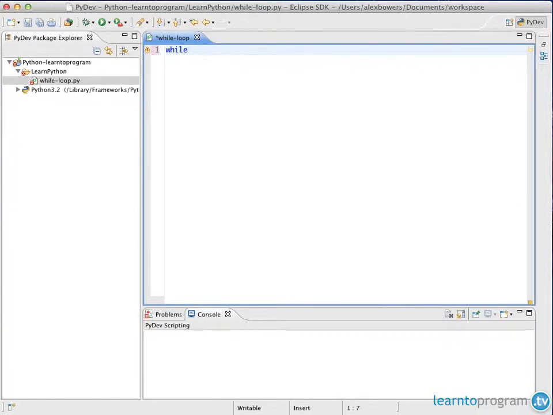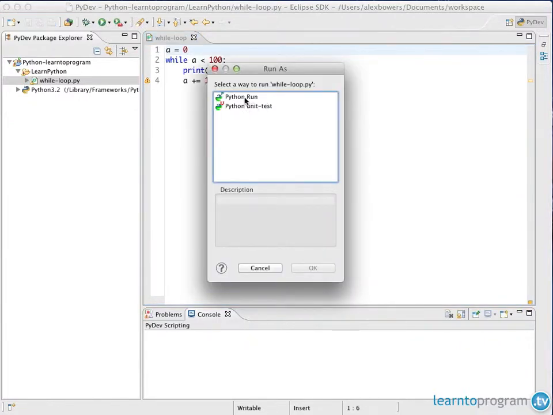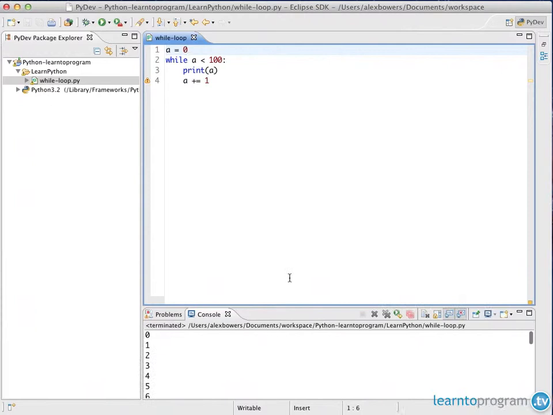So if a is less than 100, and then I'm just going to print a. And what I'm going to do here is a plus equals 1. Now what that does is it adds 1, it increments it by 1 each time the loop runs. And so if we start this off with a is equal to 0, what we should have after we finish this, and what we do get, is a loop where a is equal to 0 all the way through to 99.